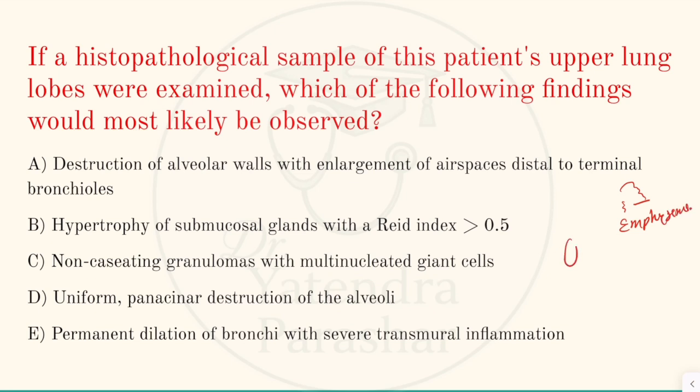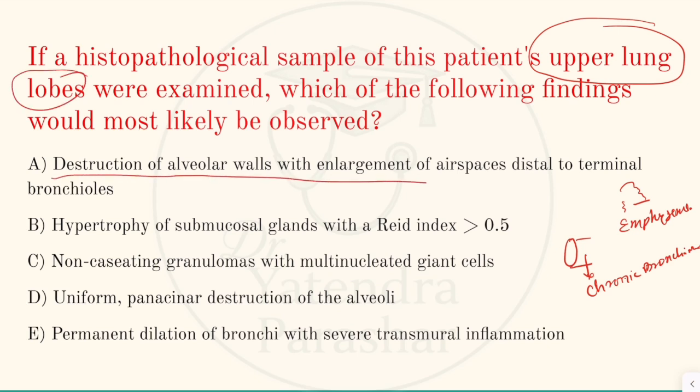If we take the sample from the bronchi, then it would show the changes of chronic bronchitis. So these two are different things. In this question, they are taking the sample from the upper lung lobes, so it will show emphysema-like changes with the destruction of alveoli.